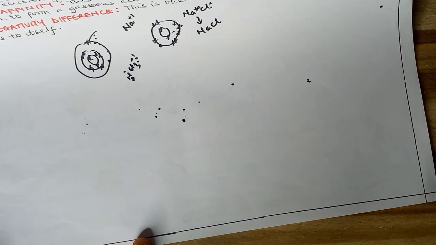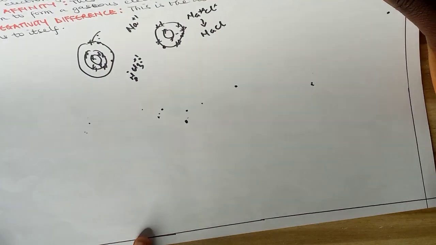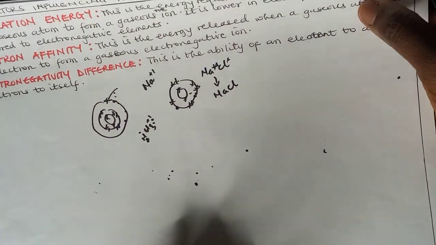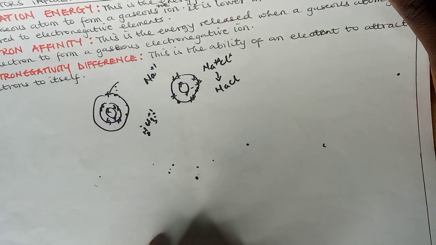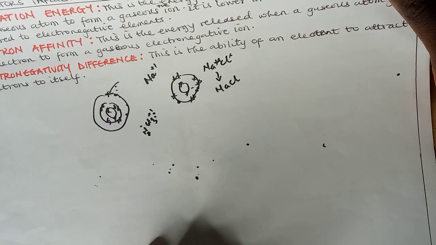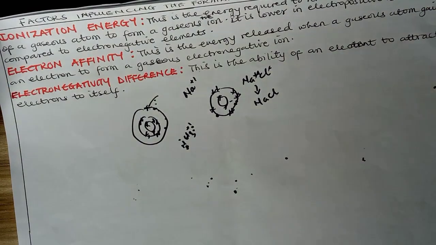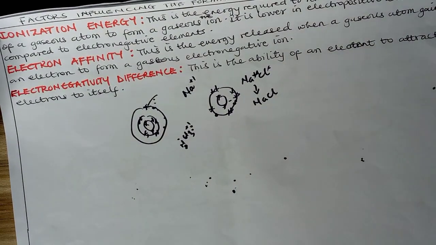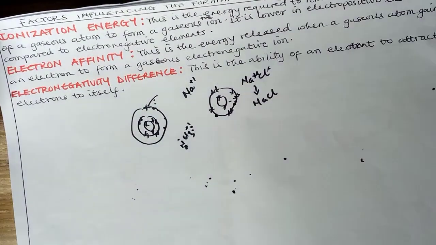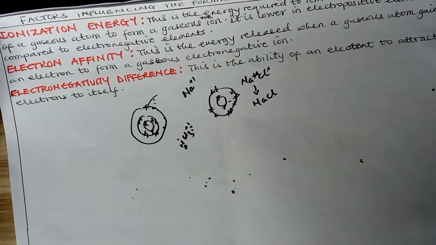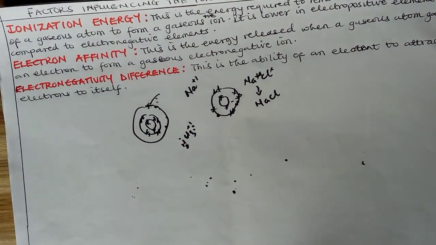While intramolecular forces are the ionic, the covalent, and the coordinate covalent, which exist between atoms within a particular molecule, intermolecular forces occur between one molecule and another molecule. Now, factors influencing the formation of compounds from ions.